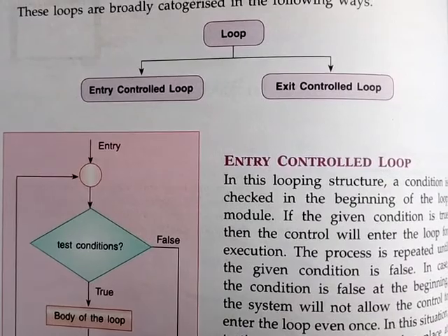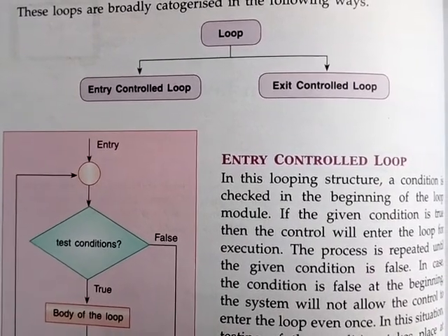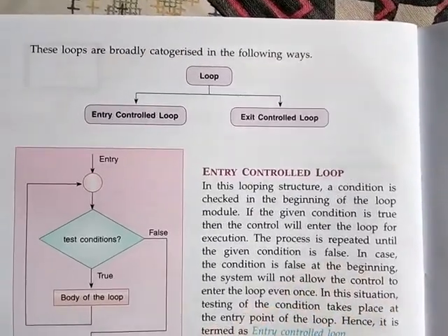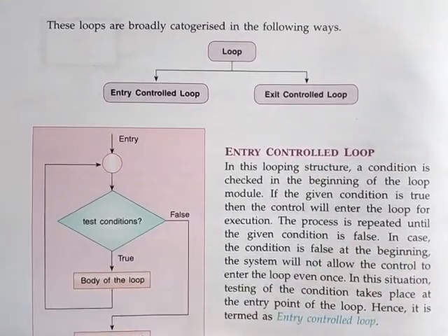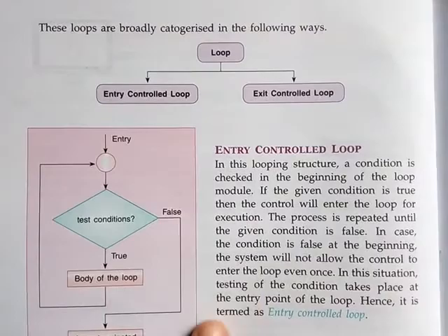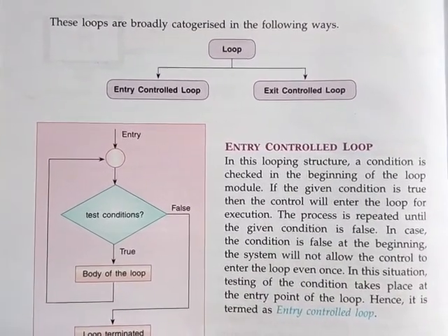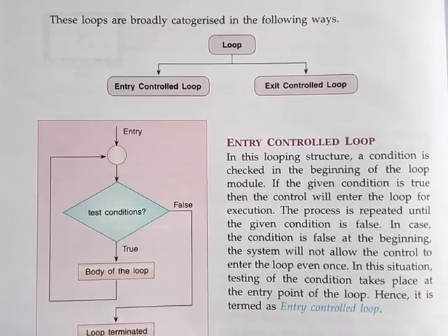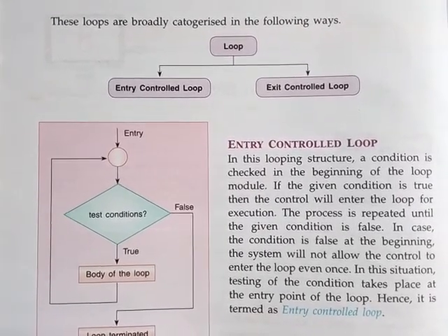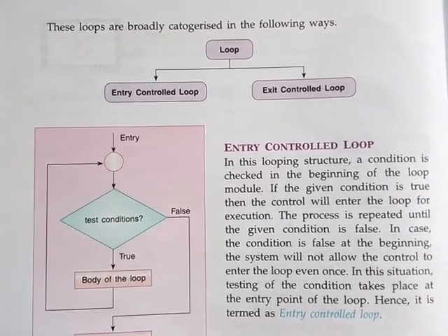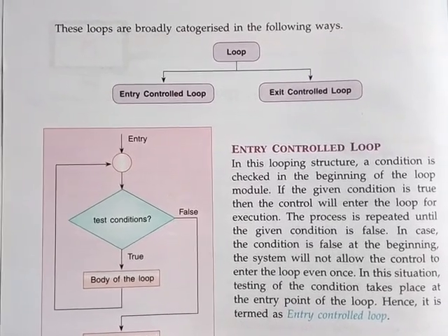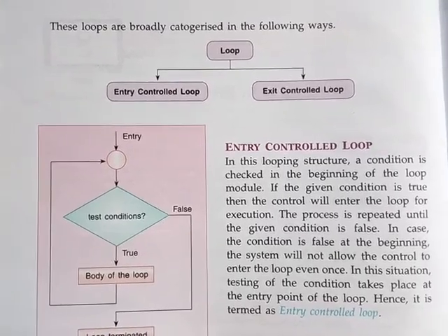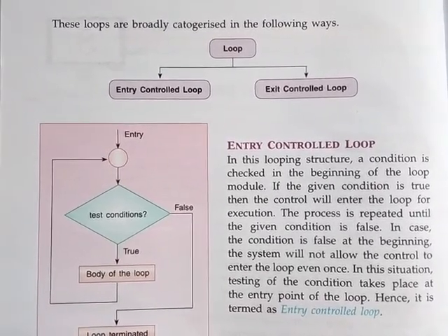Sir, what is the meaning of entry control loop? Sir, explain us properly. Suppose I am giving you one example. See, entry control loop. For example, suppose one of you has come to my house. I have opened the door, and I am telling you, no, you are not allowed to enter my home, go out.